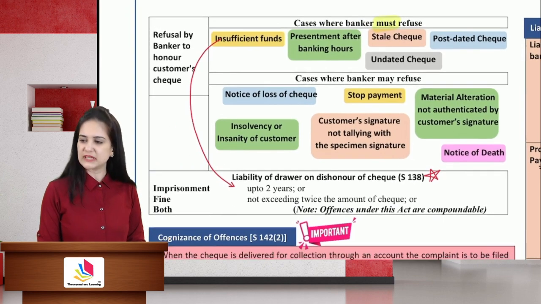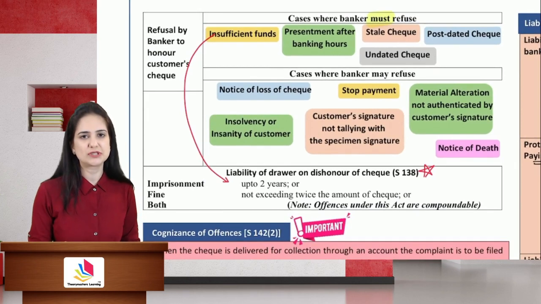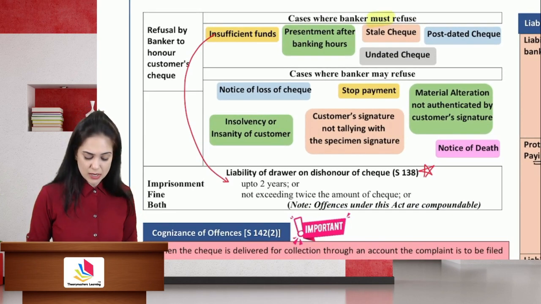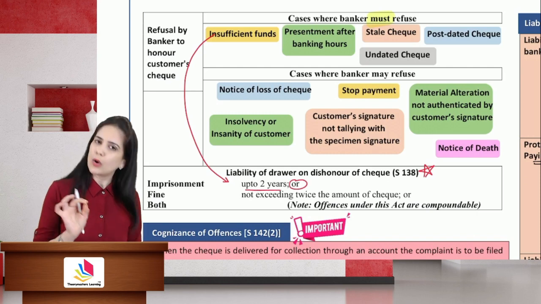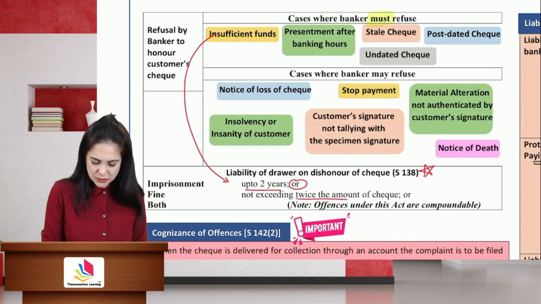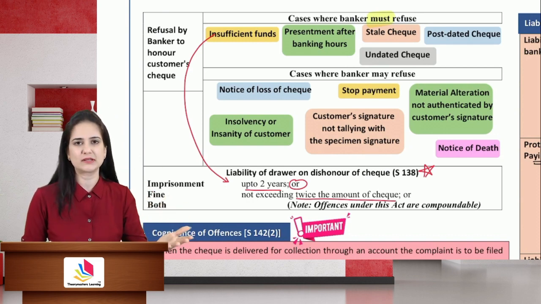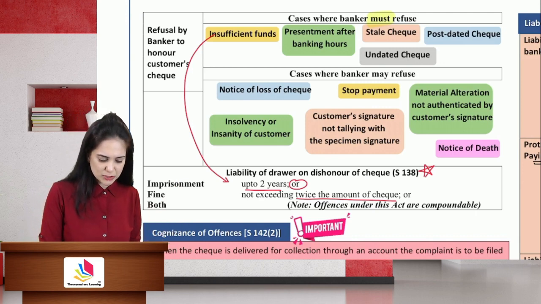In case the check is dishonored due to insufficiency of funds, then that is considered a criminal offense. You will be subject to imprisonment up to 2 years or a fine not exceeding twice the amount of the check. So if the amount of my check is 5,000 rupees, the maximum fine that can be taken from me is 10,000. Sometimes we may be even subject to both.